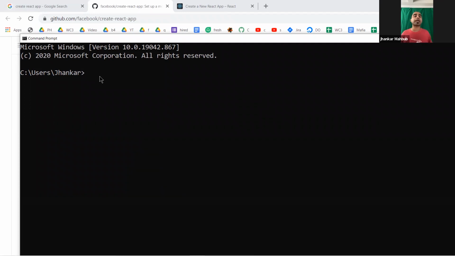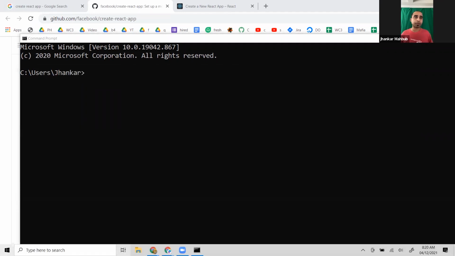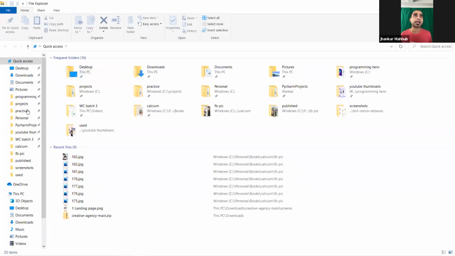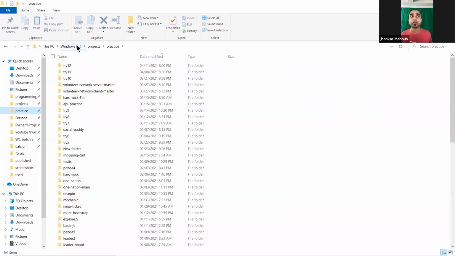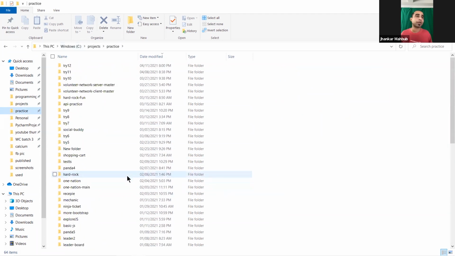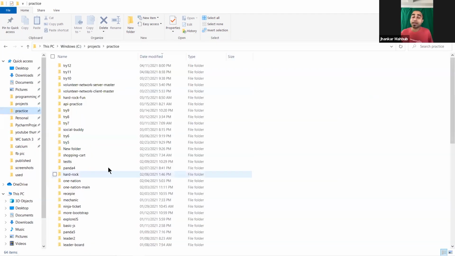And if you go to any folder, for example, in my computer, let's open this directory, and then I have a practice folder. And where is this practice folder? This is inside my C drive, the projects folder, and this practice. I was doing all this practice just before coming in front of you guys, just to prove that I did something. And you never know what's inside. Maybe they are empty folders. You never know, but at least I created this folder.